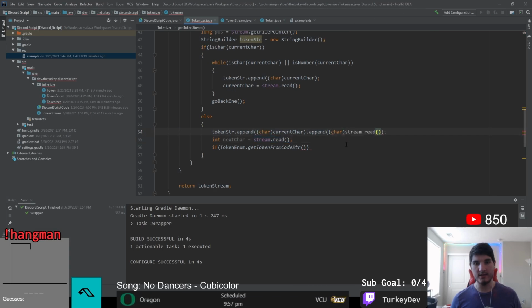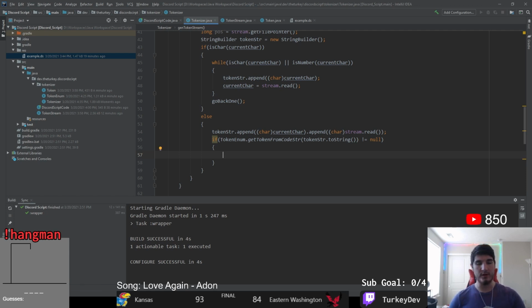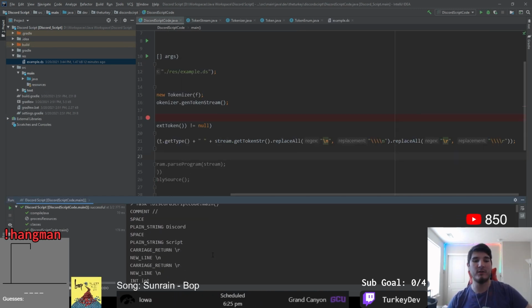Last but not least, we need to handle the various symbol tokens. Luckily for us here, these tokens are only either 1 or 2 characters long, so we can just simply peek at the next character in our input and see if these 2 characters together match any tokens. If they do, great! We can now just continue on with the process. If not, we simply just grab the first character we had and check it for that token, and continue with the process then. And there we go, we have now successfully tokenized our input program into various tokens to make our life parsing this out much easier.